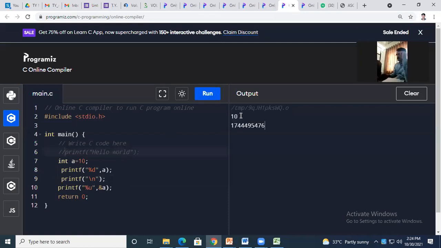See, now we are using an online compiler. As we are using the online compiler, the memory where this 10 is stored changes automatically. But if you observe, where is this 10 stored? When I print the value of a, it prints 10, but I wish to know where this 10 is stored.